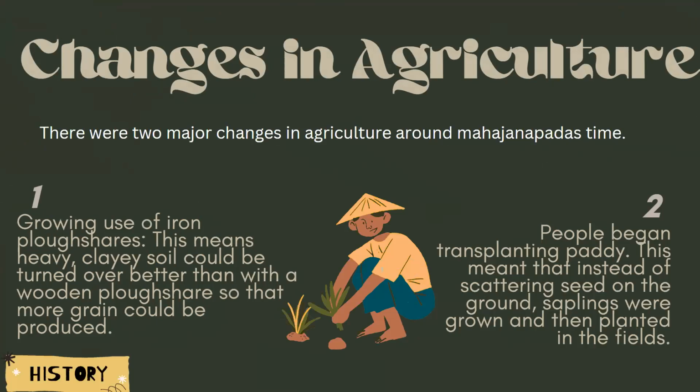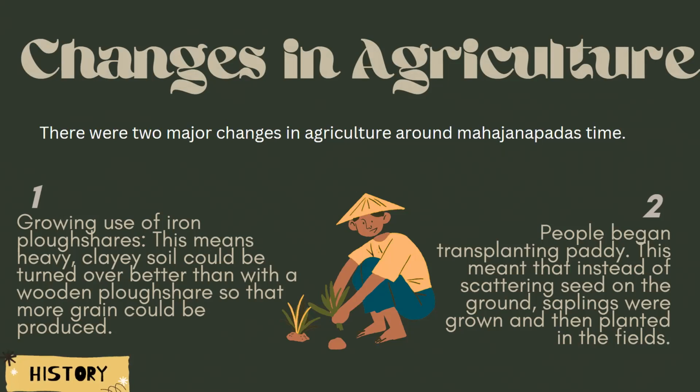Moving ahead, what was the major change in agriculture that happened during this time? There were two major changes in agriculture around the Mahajanpad time. First, people started using iron plowshares. Using iron plowshares made it easier to turn the soil, and more grains could be produced than with the wooden plowshare.